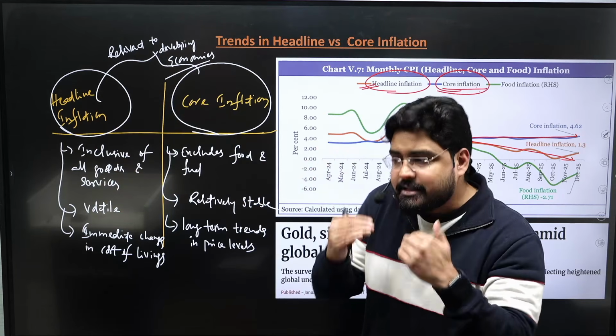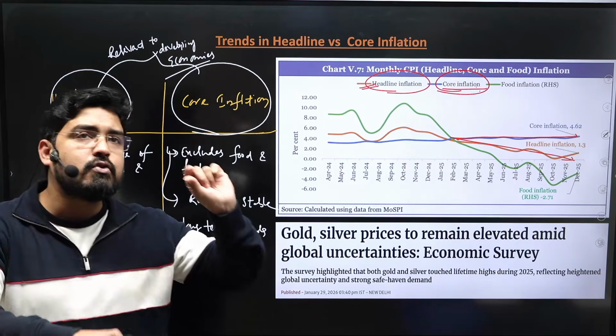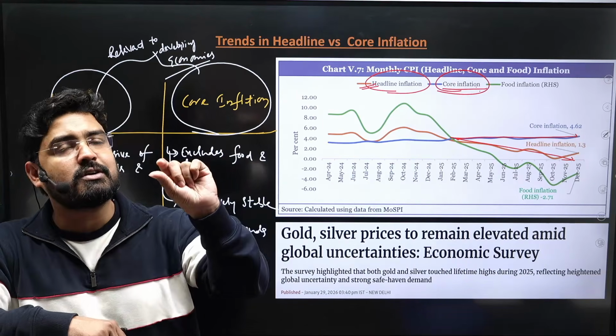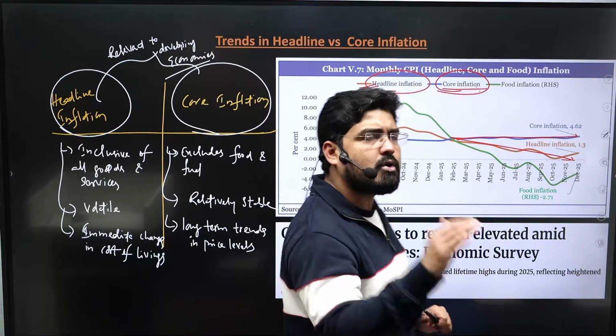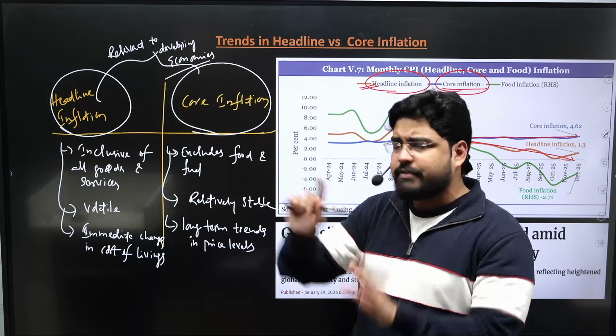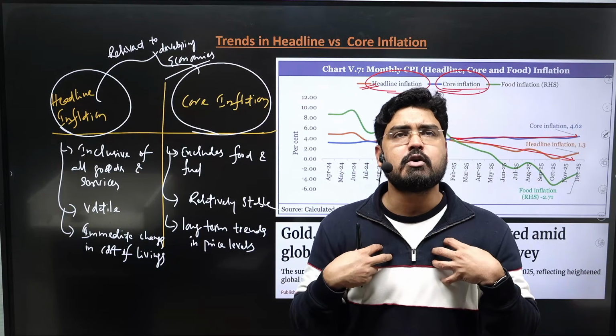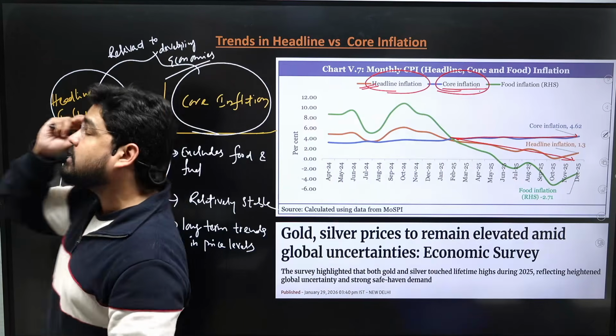So with increasing economic development, the food budget share is going to be reduced and the weightage given to the food components in the CPI is going to be reduced. So even if there is volatility there, it is not going to impact the overall inflation that significantly. That is why this differentiation is all the more important for developing economies like us, right? So this is the headline inflation and core inflation.